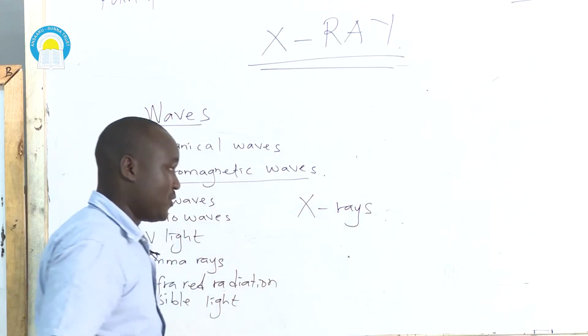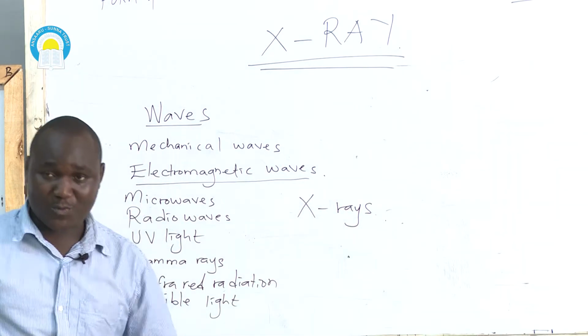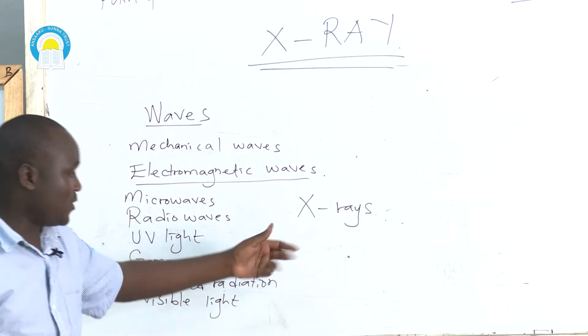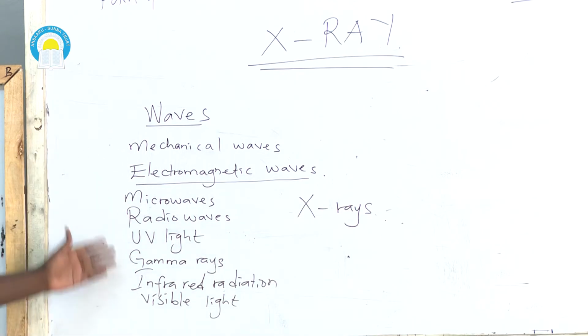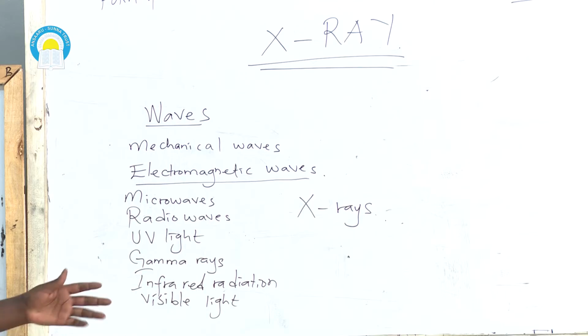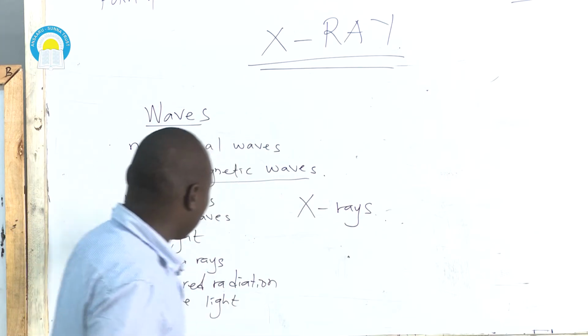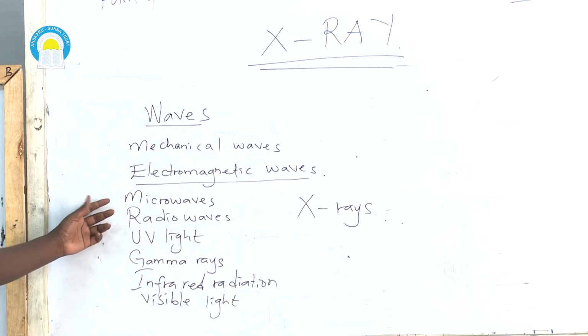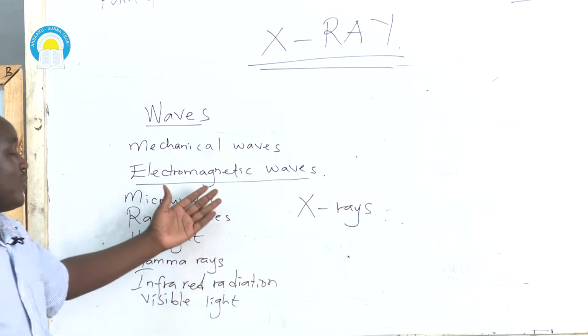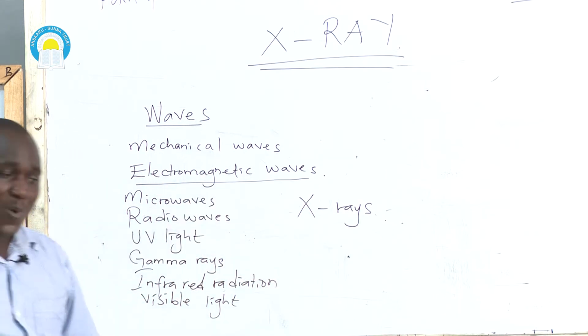X-ray radiation will be our main topic of discussion today. So this was just a preview of whatever we had learned some time back. So from this concept, we had agreed that X-rays is an example of electromagnetic waves.